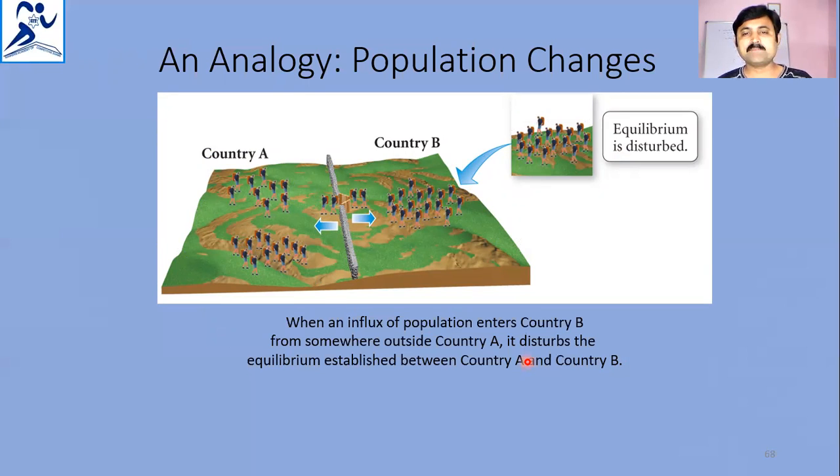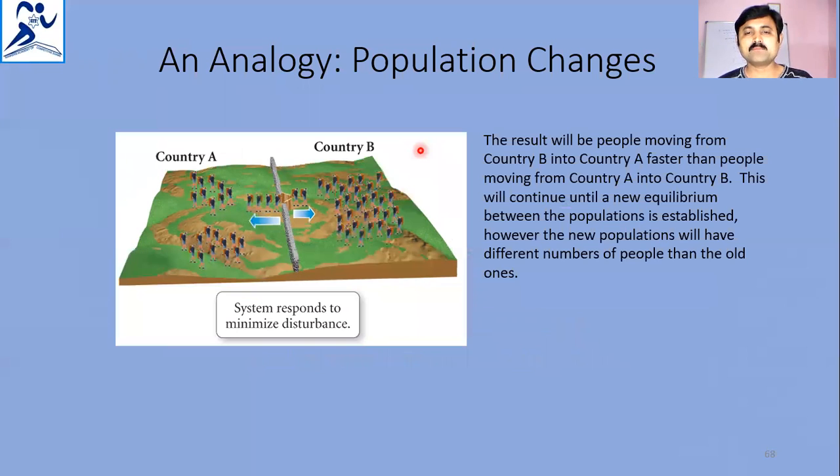As a result, what will happen? People move from country B into country A faster than from country A to B. This will continue until a new equilibrium between the populations is established. However, the new populations will have different numbers of people than the old ones. So re-establishment of equilibrium takes place with different concentrations.